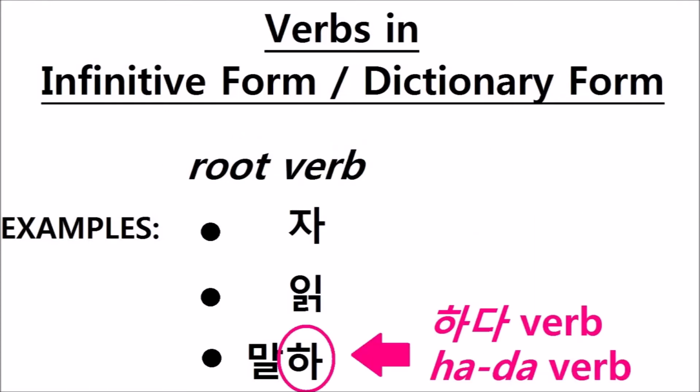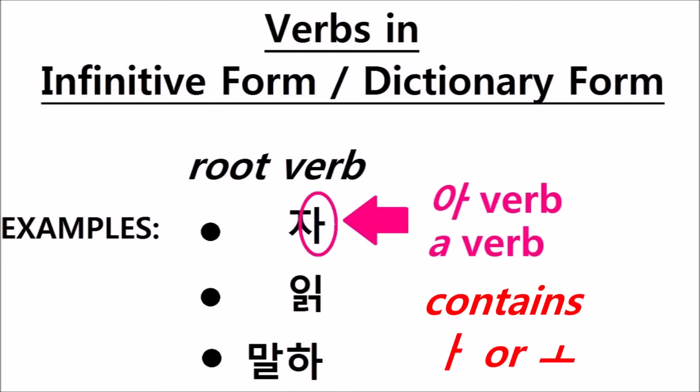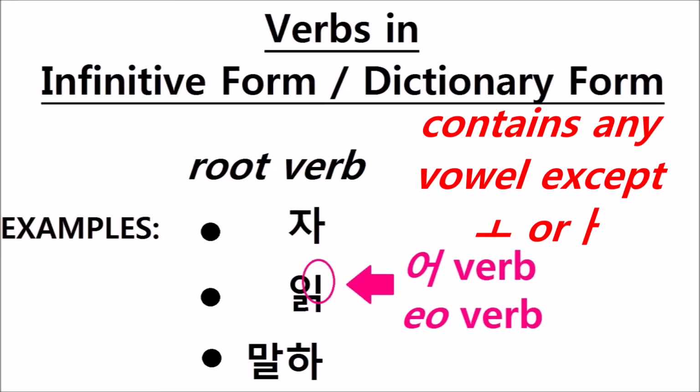If the last syllable is ha, it's a hada verb. If the last syllable contains a or o, but is not ha, it is an a verb. And if the last syllable contains any vowel other than o or a, it is an a verb. And that's the type of verb we will learn to conjugate first. We start with the infinitive form of an a verb.